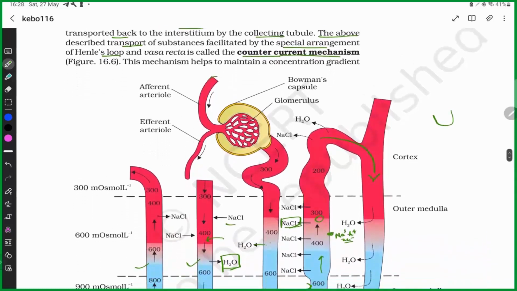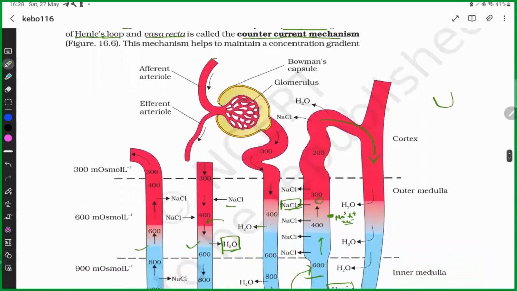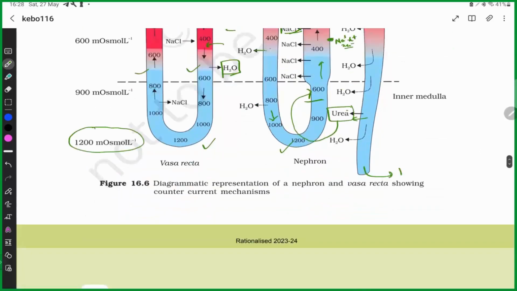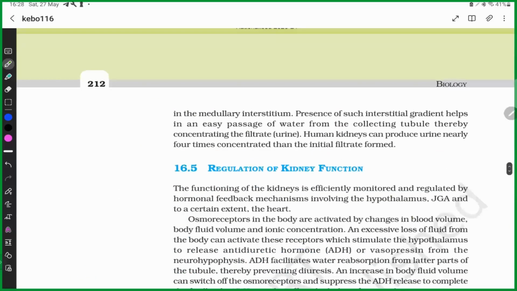Because the filtrate and the blood are flowing parallel to each other but in opposite directions in the two structures. This helps in concentrating the urine from 300 to 1200, 4 times. There is an important MCQ on this: 4 times.